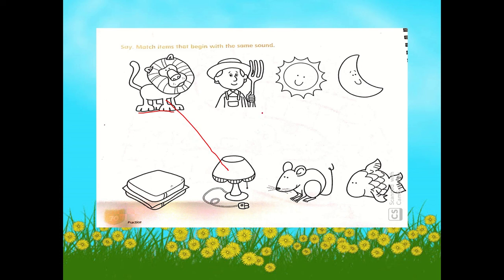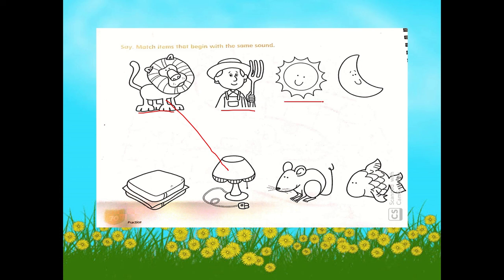Next, the farmer. Farmer begins with the sound of the letter F, which is the F sound. So look for objects below that begin with the F sound. Is it the sandwich, mouse, or fish?